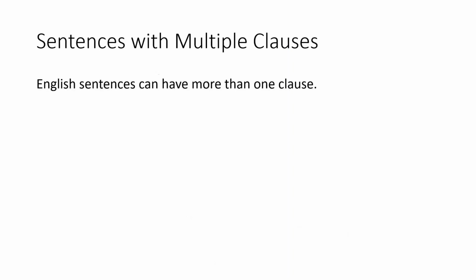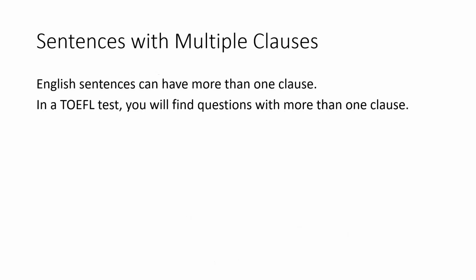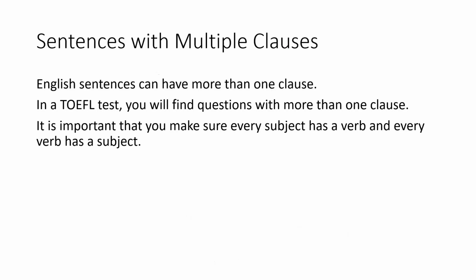All right. Let's move on to sentences with multiple clauses. An English sentence can have more than one clause. Yeah. In a TOEFL test, you'll find questions with more than one clause. So it's important that you make sure every subject has a verb and every verb has a subject. This is skill number 1.